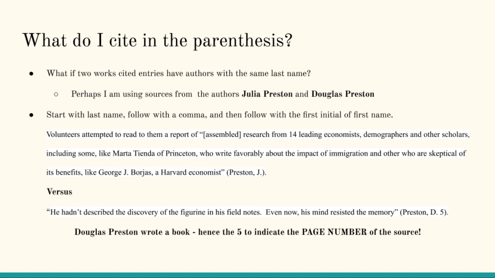So in the first piece of writing, that comes from Julia Preston, and the second piece of writing comes from Douglas Preston. Notice in the second example from Douglas Preston, there's a 5 after the D. And that's one of the ways that you can tell that this is a book source as opposed to Julia Preston's source, which was an internet site.